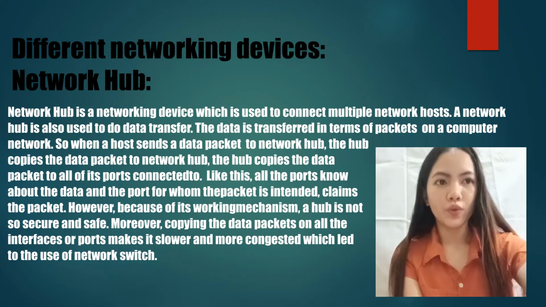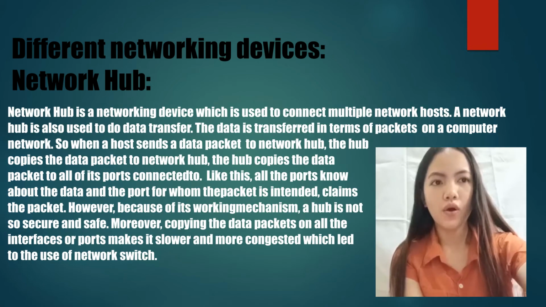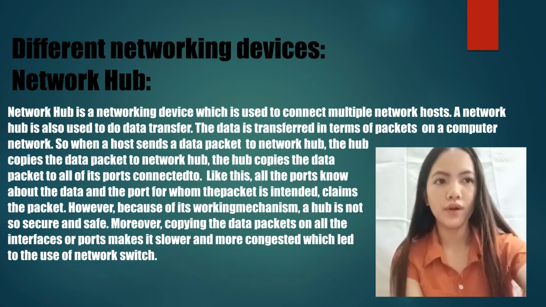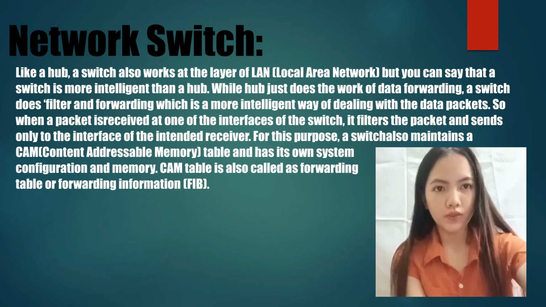However, because of its working mechanism, a hub is not so secure and safe. Moreover, copying the data packets on all the interfaces or ports makes it slower and more congested, which led to the use of the network switch. Network switch.